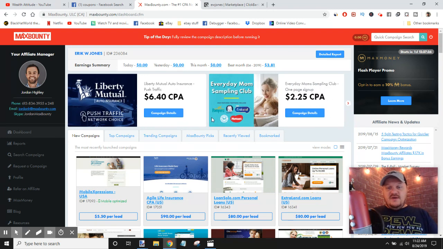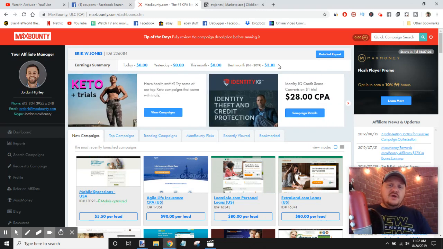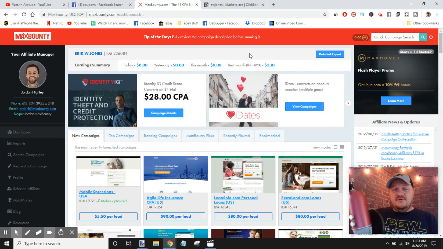So every time somebody signs up for this right here, you're going to get $2.25 for a free sign up. It doesn't cost the user any money. It doesn't cost the Facebook user any money to put in their email address, and you get $2.25. Again, this isn't going to make you amazingly rich, but you could make upwards of $100 a day if you really hustled at this. I would say pretty easily,